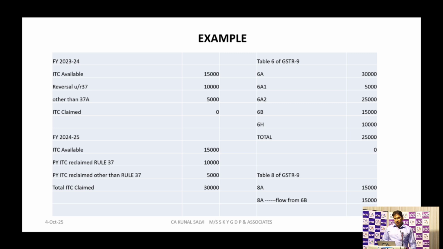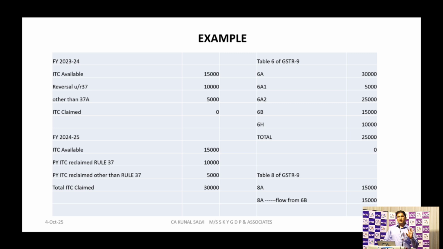Suppose for 24-25, my available ITC for this current year was 15,000 again. Plus whatever ITC I have reversed through Rule 37, I have reclaimed in the current financial year. So I have claimed that 10,000, whatever I have reversed in 23-24, in 24-25, plus that 5,000 which I have reversed for any reason other than Rule 37 or 37A.